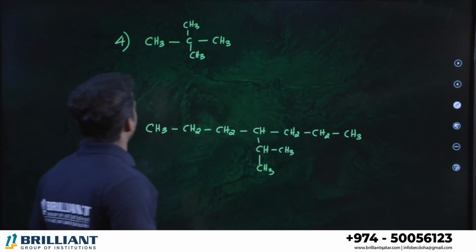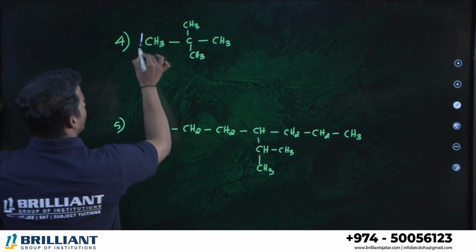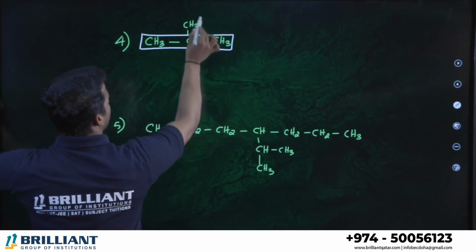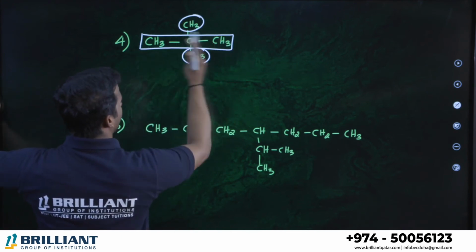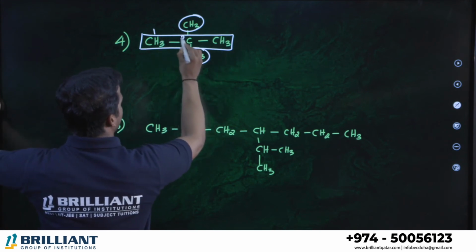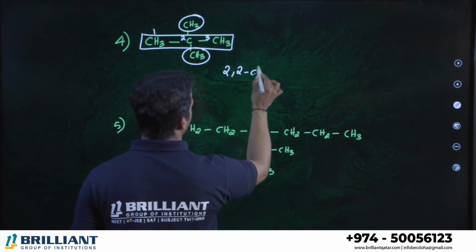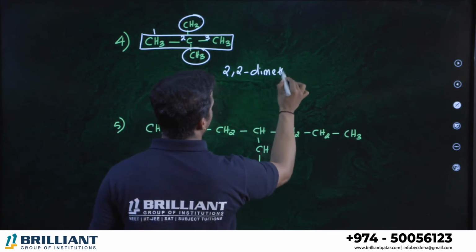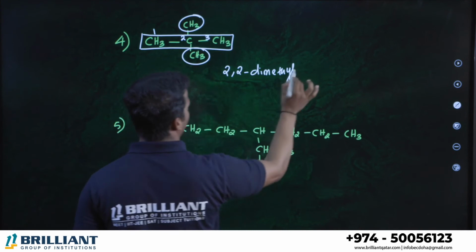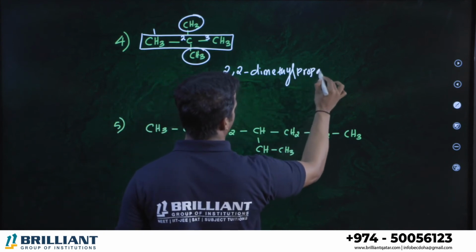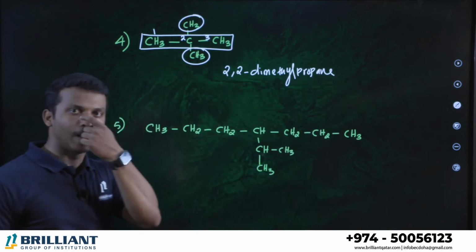Next one. Here we already discussed which is the longest chain. This is the longest chain, so these are the branches. Left to right or right to left, both numberings are the same. Second position methyl group. So what's the name? 2,2-dimethyl. 3 carbons in the parent chain, therefore it is called propane. 2,2-dimethylpropane. Clear?